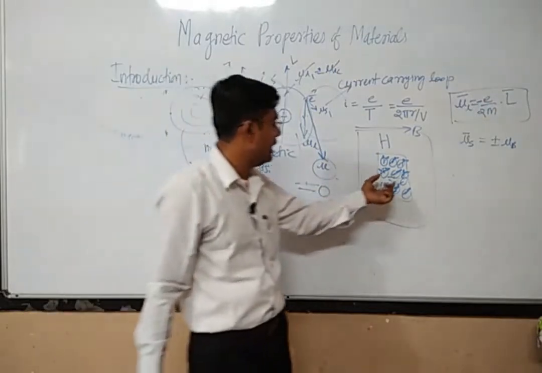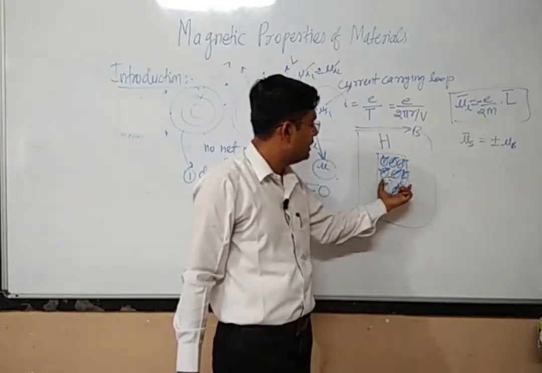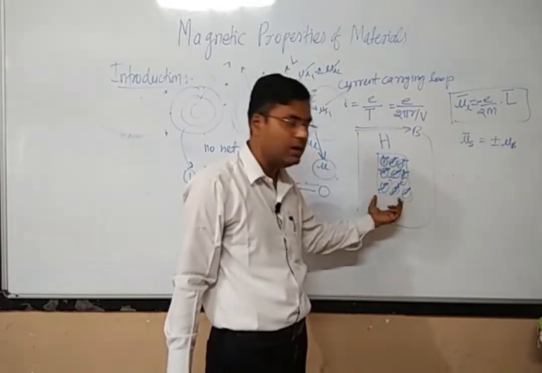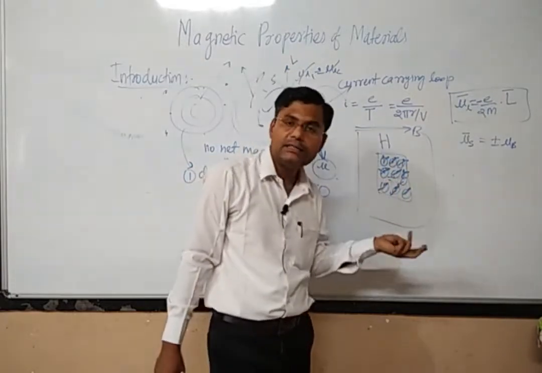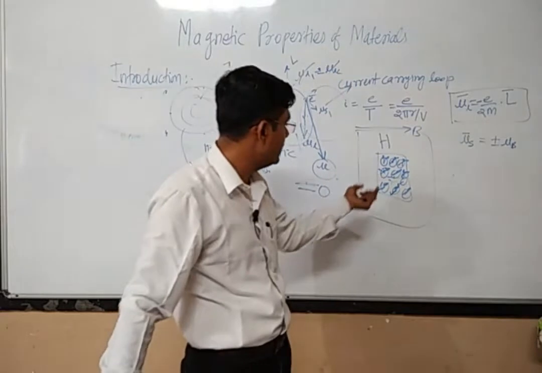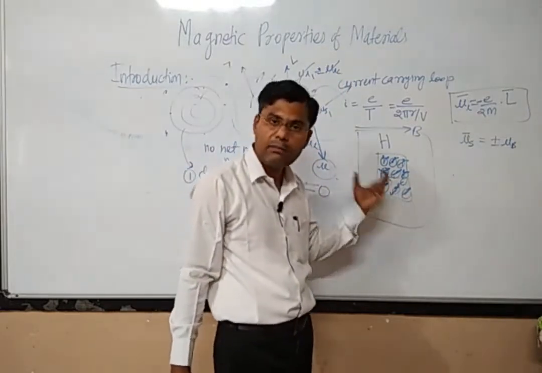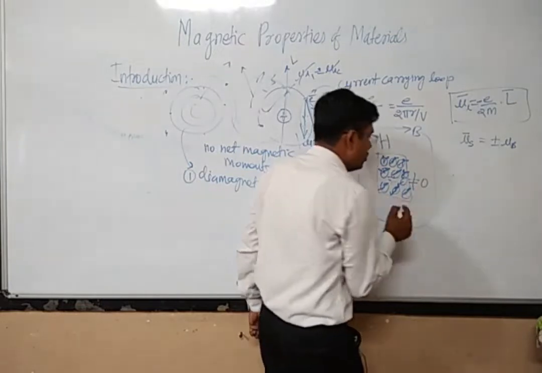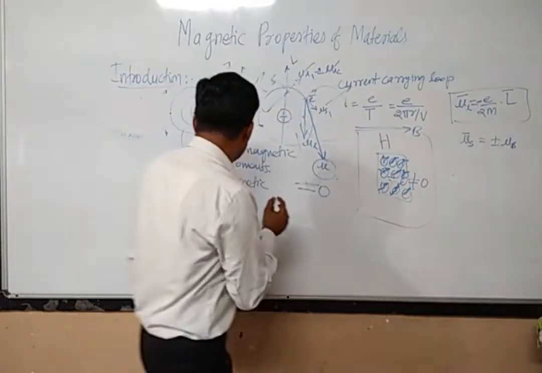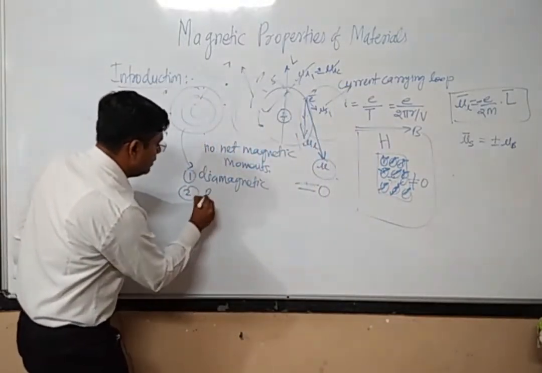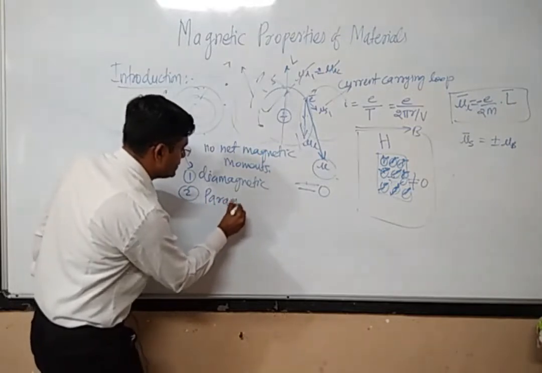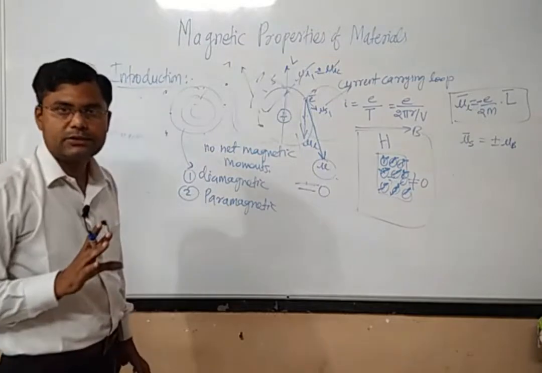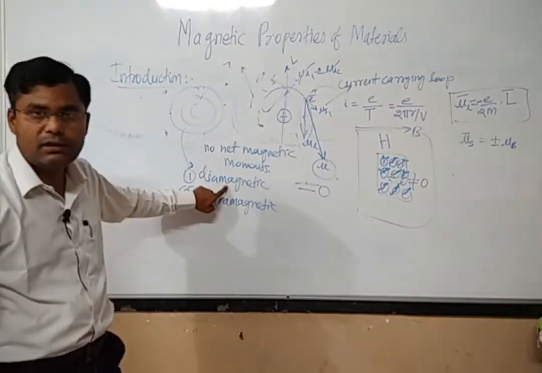Whatever magnetic moment is generated by this phenomenon, because of the application of the external magnetic field, this material is acquiring some kind of resultant magnetic moment, and the resultant magnetic moment in this case is not equal to zero. Such materials are called paramagnetic materials.